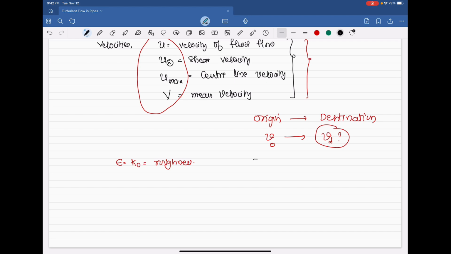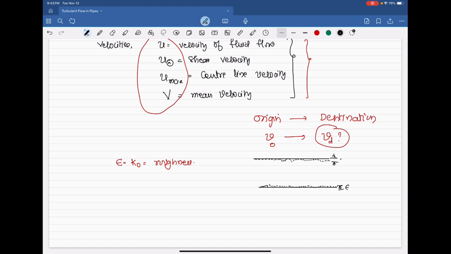Now, a pipe is there. In this pipe, roughness is there. This is epsilon, this roughness. When you use cast iron pipes, what happens?